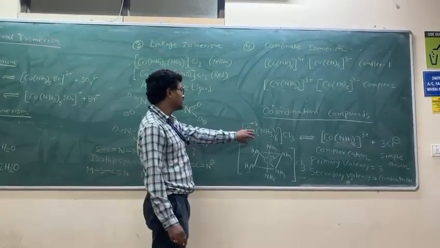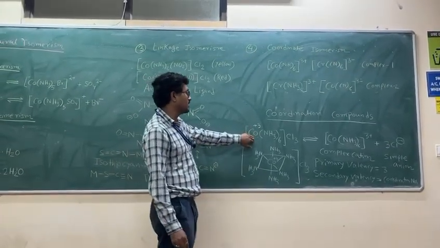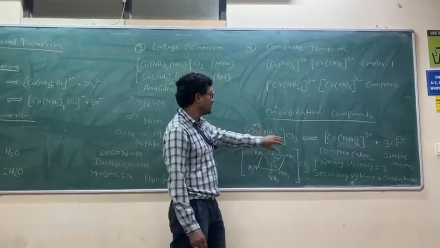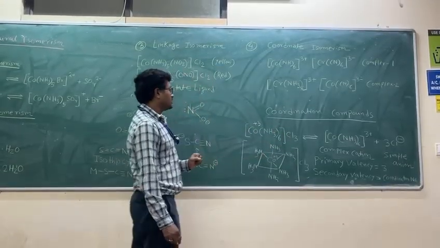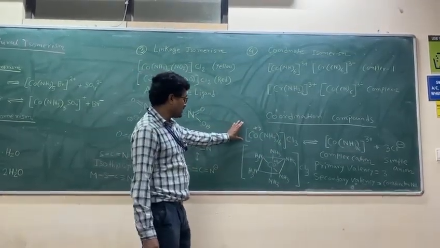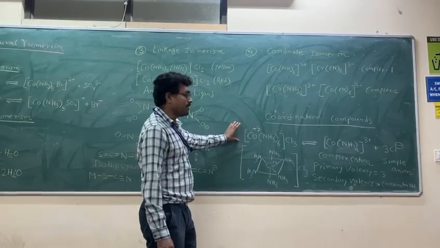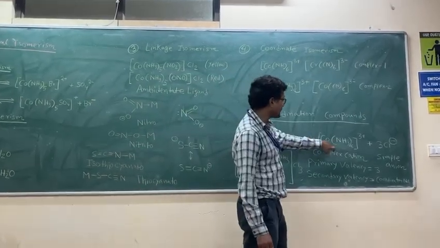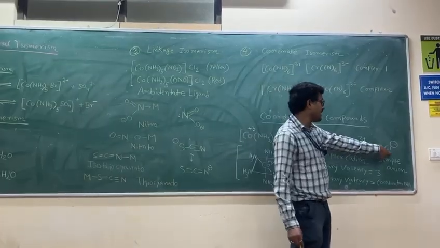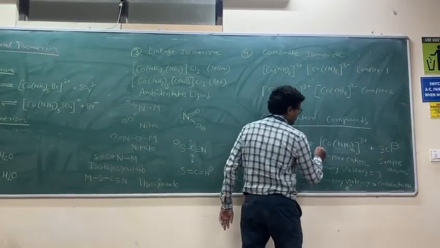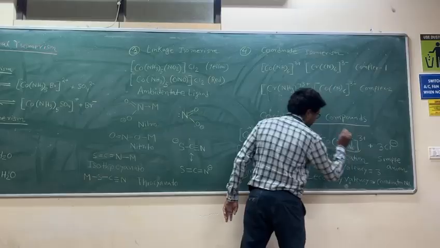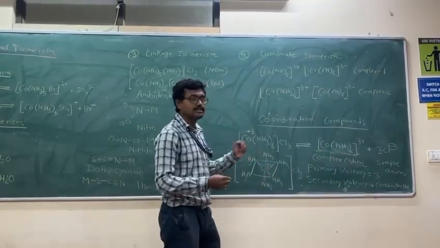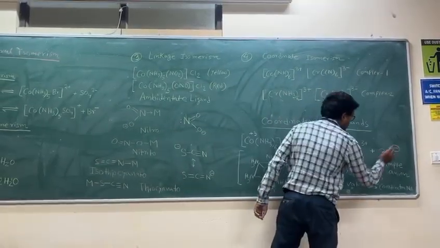Complex means why? Because there are many atoms. Cobalt is there, nitrogen is there, hydrogen is there, chlorine is there, right? So this is a complex molecule. If we ionize this complex molecule, we will get some complex cation and then a simple anion. This part is called the complex cation, cobalt, ammonia, whole 3 plus. Cl minus is the simple anion.